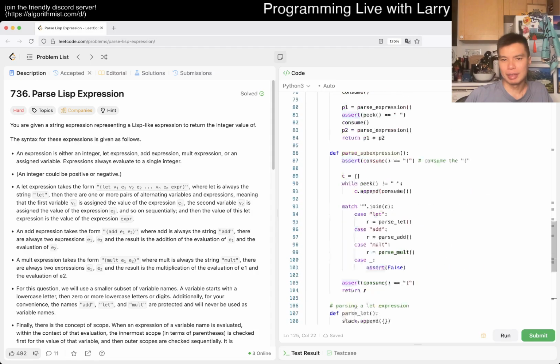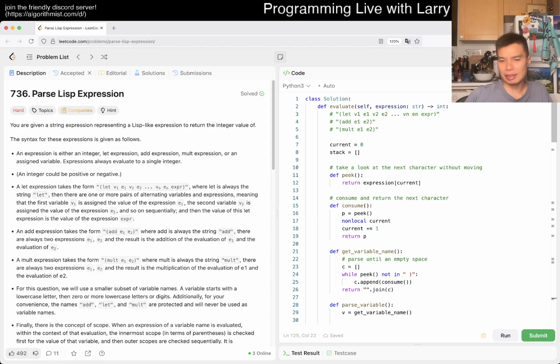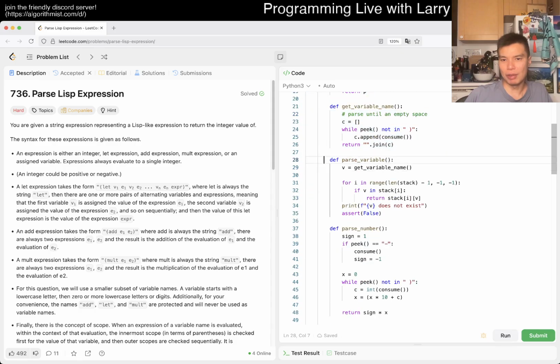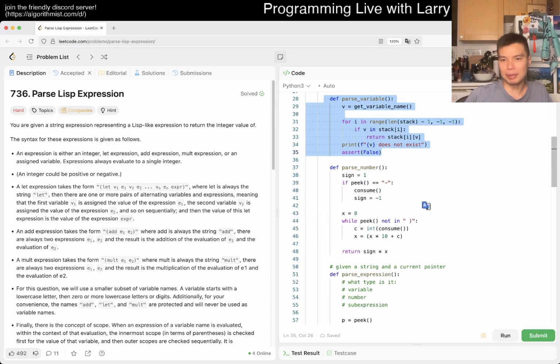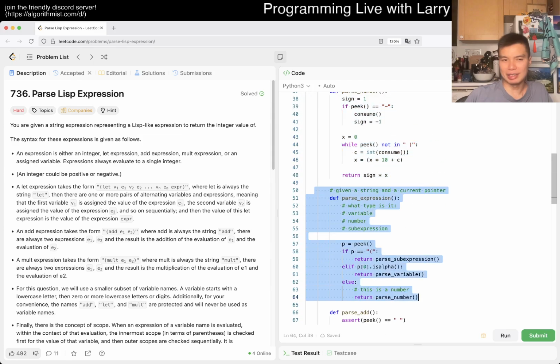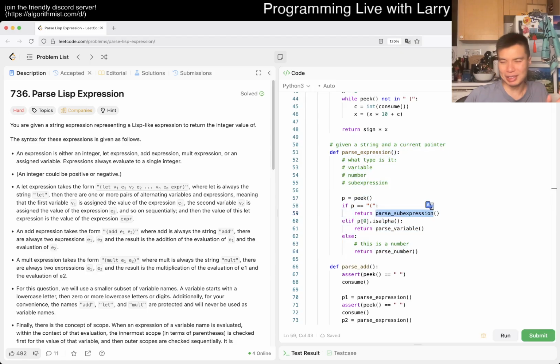But yeah, I think the idea behind these is to set up a clean API for yourself to use, and then you can figure out what you're defining every step of the way. Here we have to peek, we have to consume, which are most of the things that we need. We have get variable name, parse variable, parse number, and parse expression, which is any type of expression. So it could be what I call a sub expression, which means like a parent expression.